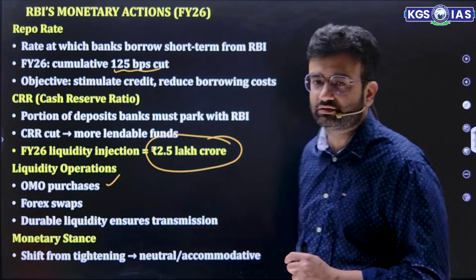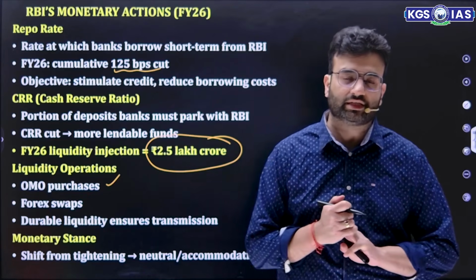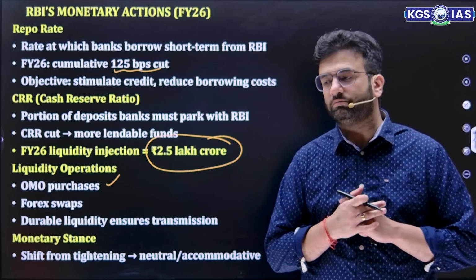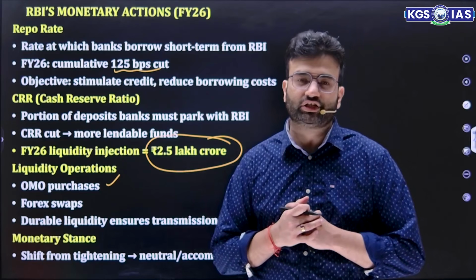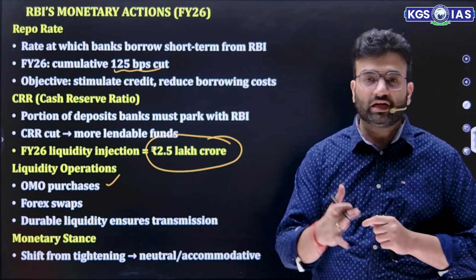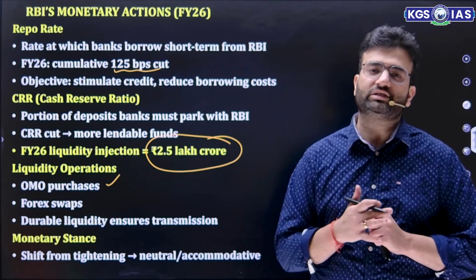I'll explain those stances also. There are generally three types of stances. First is the accommodative stance. When there is a slowdown or recession going on, usually RBI follows the accommodative stance. That means they need to enhance the money supply in the economy, and with this accommodative stance they reduce the repo rate.